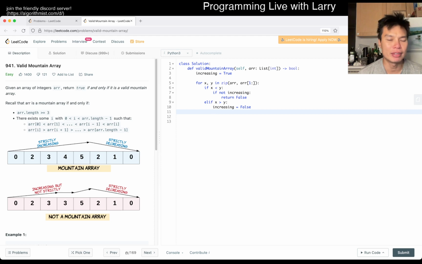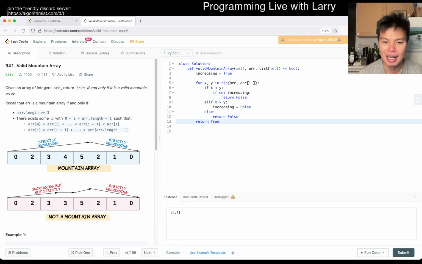Yeah, I don't think so. The only wrong case is if we go back up, which is handled there. And then the other case is just if they're equal, so then we just return false. And if it passes everything, then we return true, and I think that's pretty much it. I mean, this is a labeled easy problem.